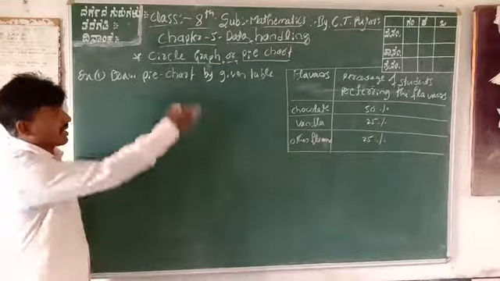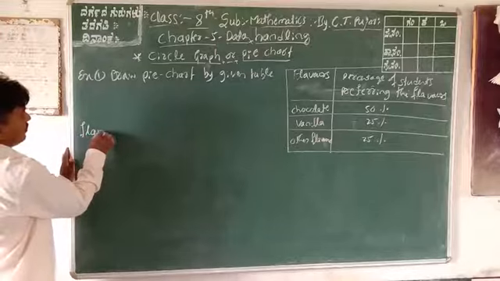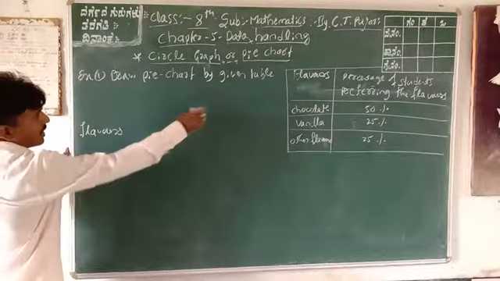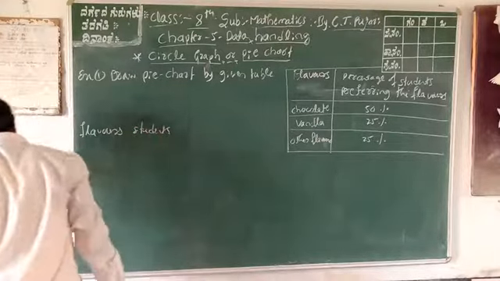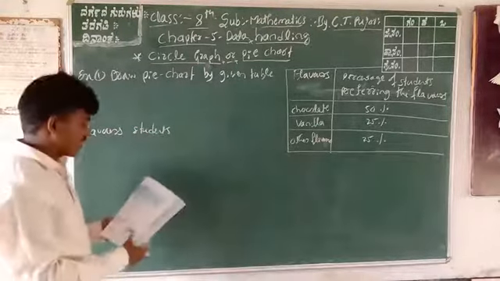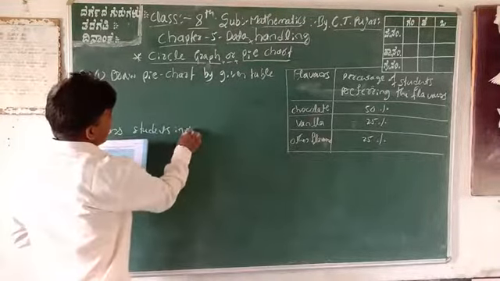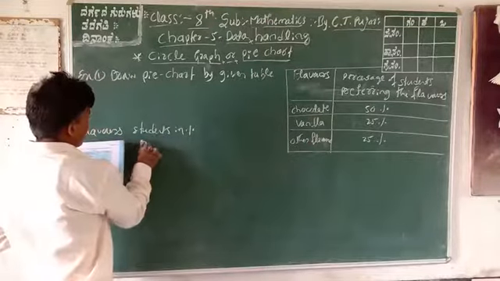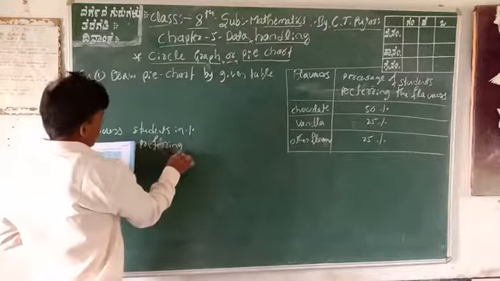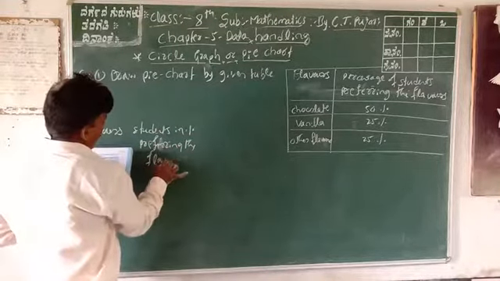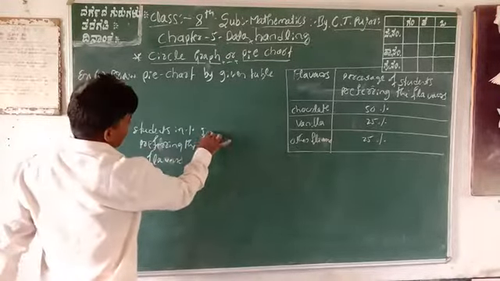Again, you can write one table. One side is flavors. Next, the students' percentage, the percentage of students preferring the flavors, and also in fractions.